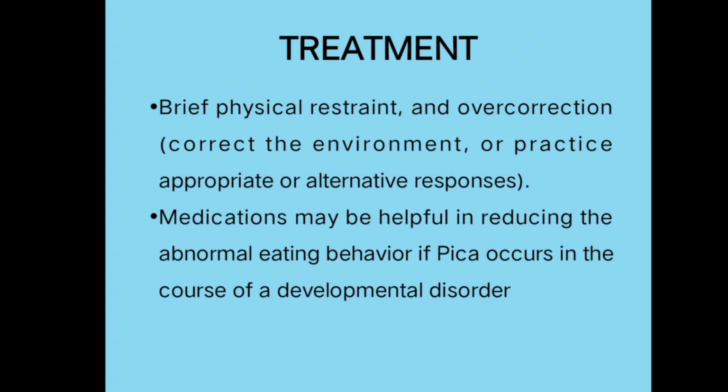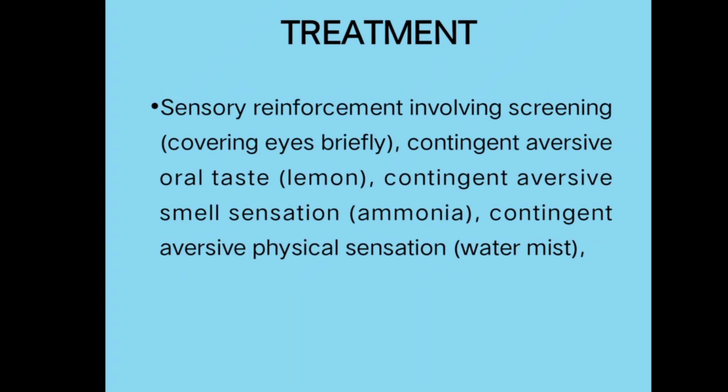That means you have to prevent those food items or non-nutritive substances from being within reach of children. If it is in the eyesight of the child, the child will go and eat it. So you have to make sure that it is not visible to the child. Next is sensory reinforcement involving screening, that is, covering of the eyes, and contingent aversive oral taste.